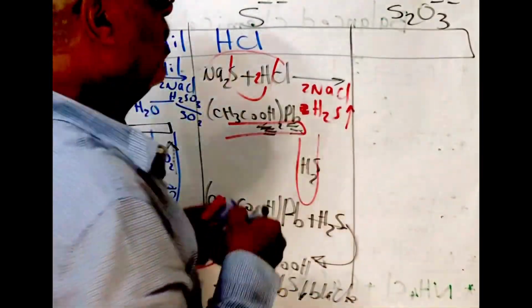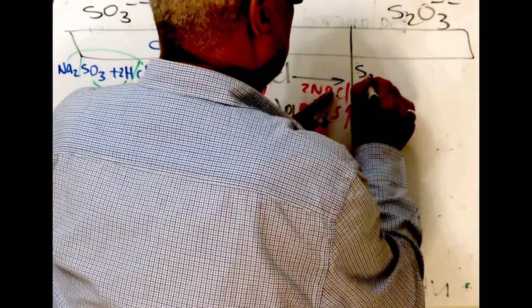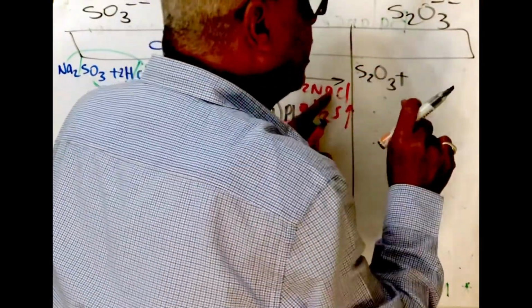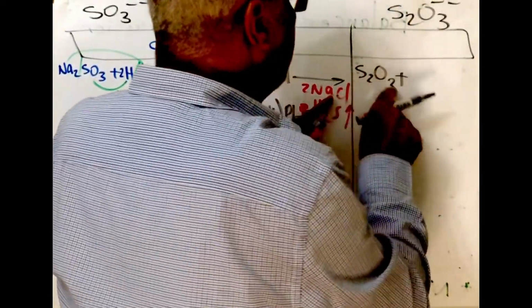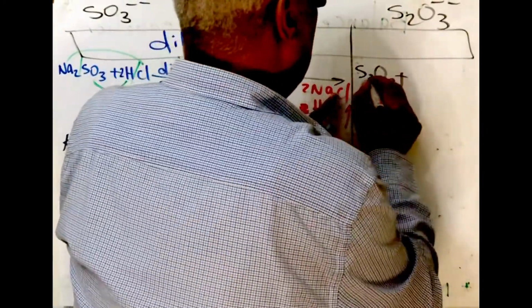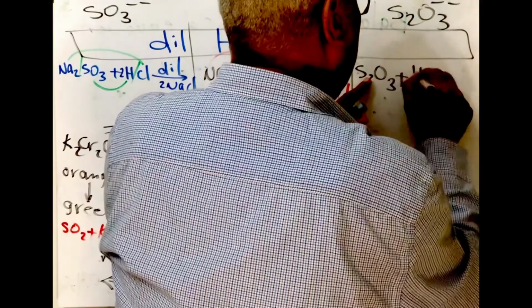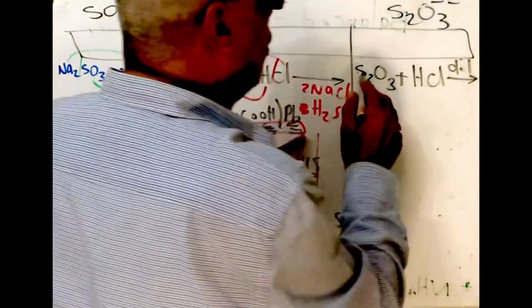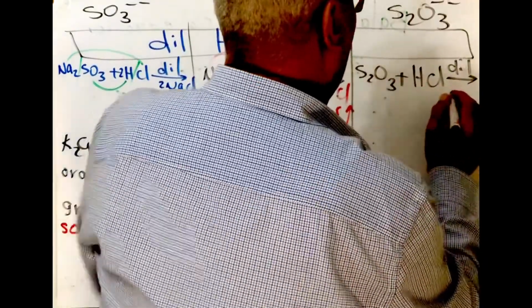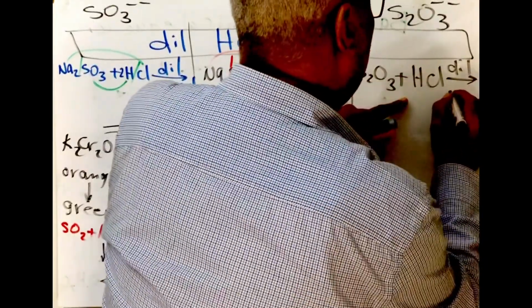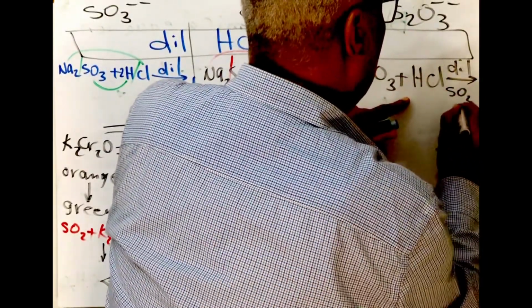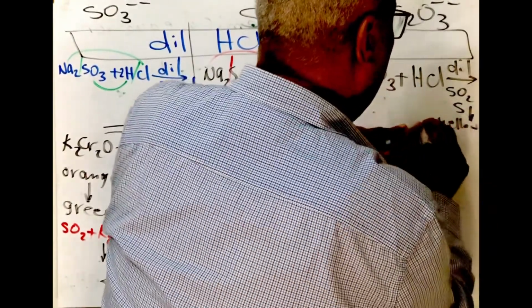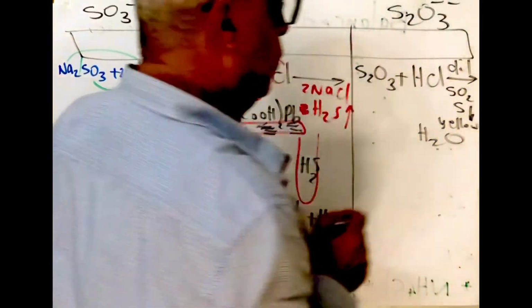The third one, thiosulfate. Thiosulfate, S2O3, has more sulfur. Remember it, has more sulfur, S2, plus dilute HCl as the main agent. It will form SO2, S, yellow precipitate, and water, H2O.